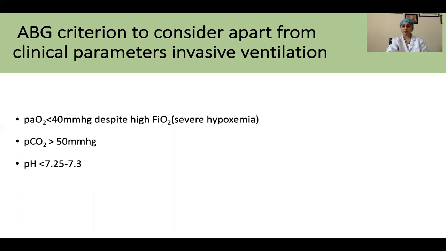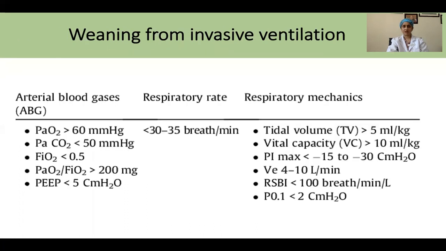As we have moved up the ladder, once the patient is settled on an invasive ventilation, we also now need to move down the ladder. On invasive ventilation, if we see that the patient's PO2 has now improved to above 60 millimeters of mercury, the value of PaCO2 has come down to less than 50 millimeter of mercury, we are able to bring down the FiO2 to less than 0.5.